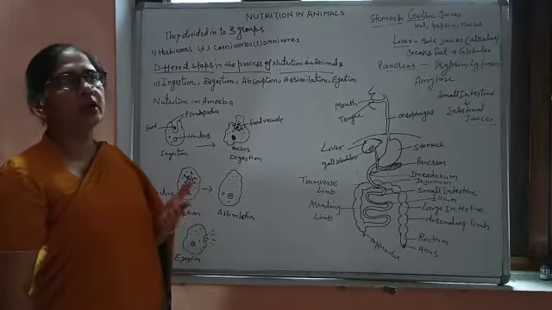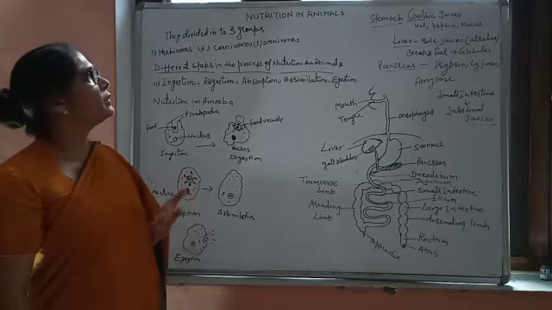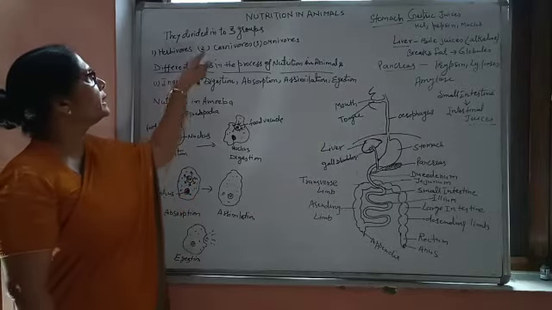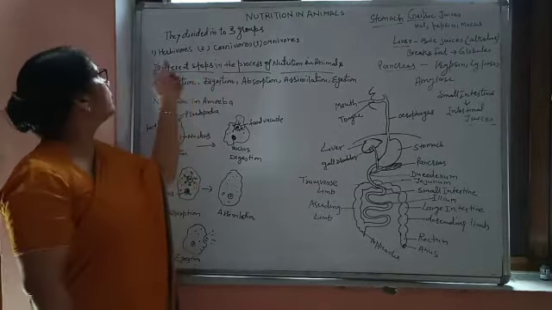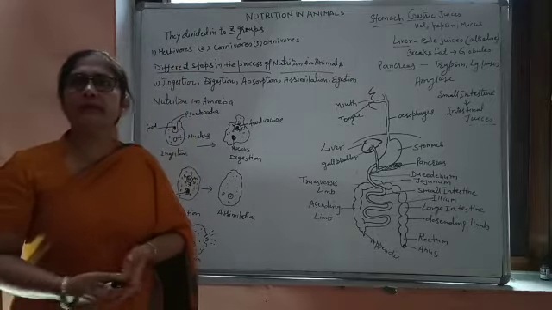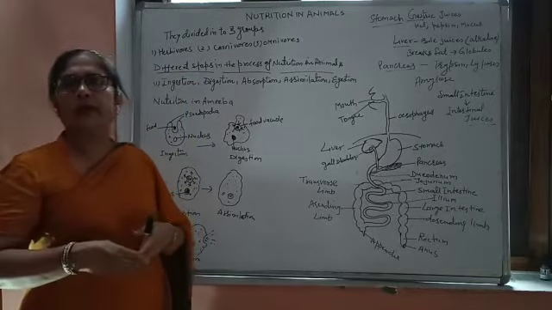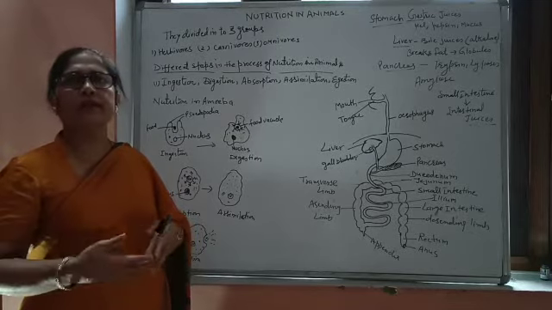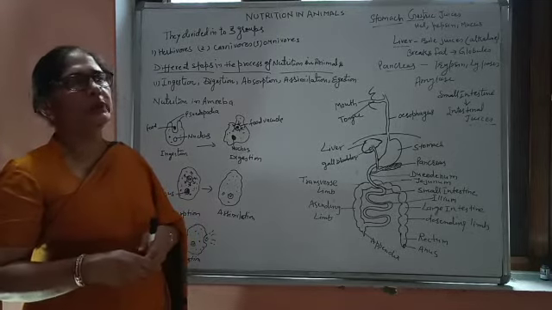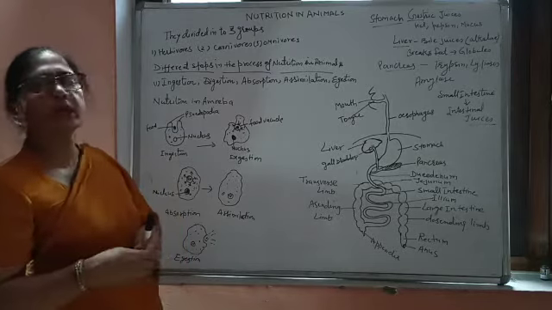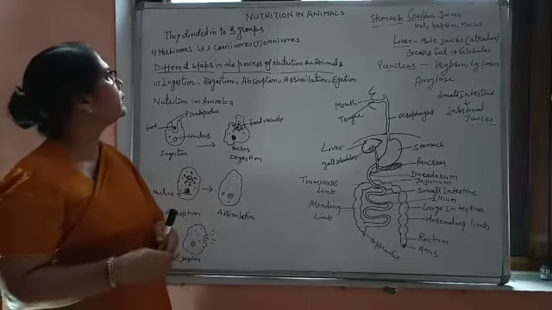So this is the herbivorous mode of nutrition. In herbivores we can give examples: deer, rabbit, goat, buffalo, cow. A number of animals eat plants, so they show the herbivorous mode of nutrition.